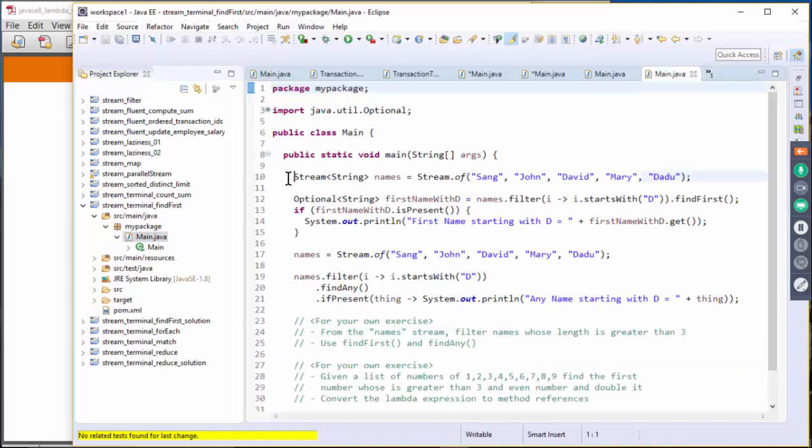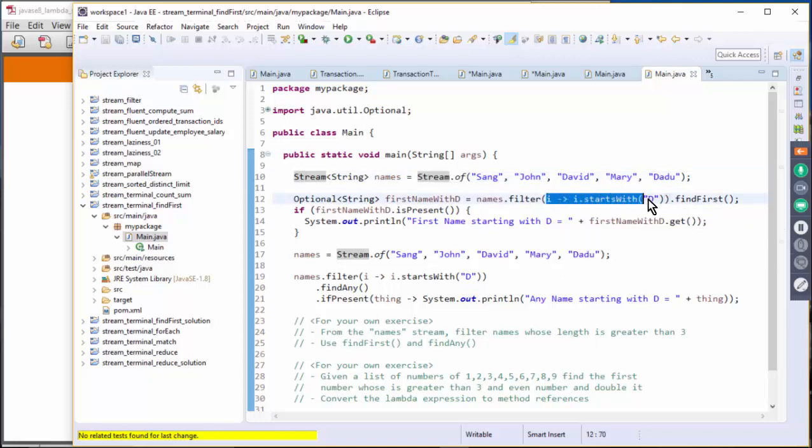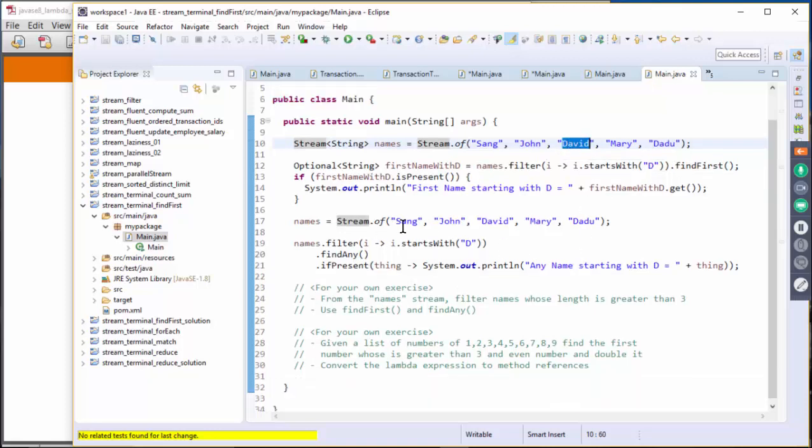Next, find first. Here we have a list of streams. This is another way you can create a stream: Stream.of, and you provide a list of items. Here we are going to select only the names that start with a D, so that should be David and Dadu. And find first should return David. Then we start again with this value and select find any, so it should return either David or Dadu.